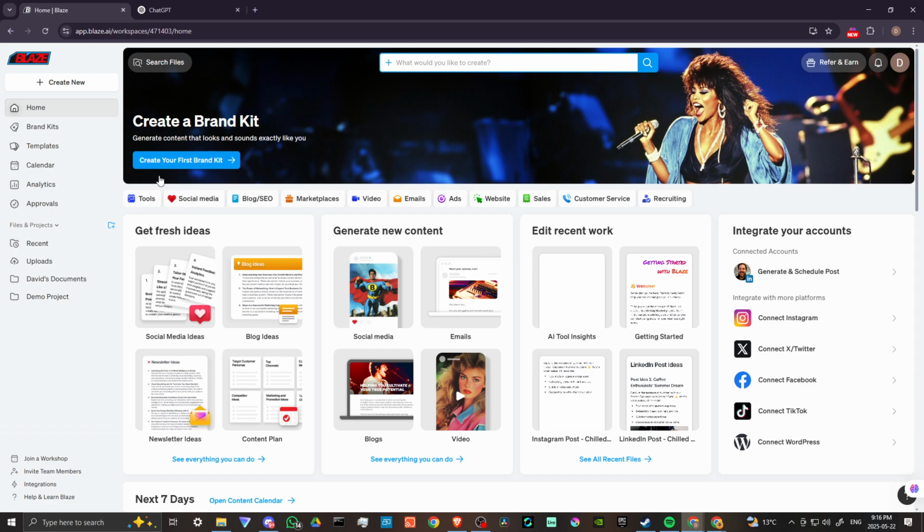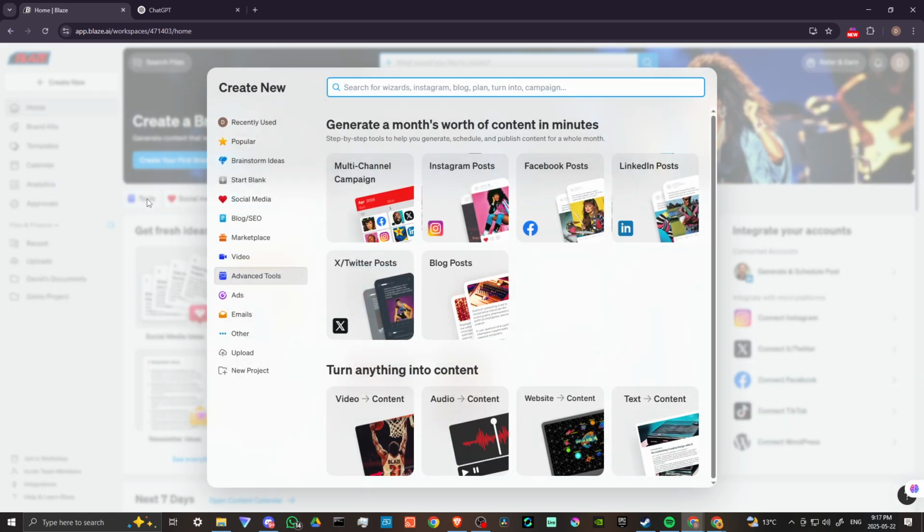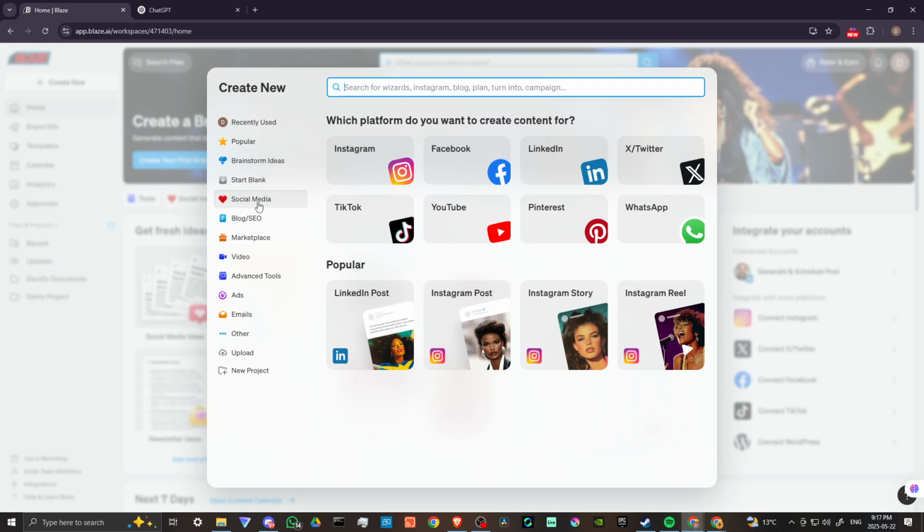With Blaze AI, it is more about AI agents that allow you to create content for different platforms, for your social media, for your business. We could take a closer look here at exactly what Blaze AI is all about. It's a little bit more of an organized platform than something like ChatGPT, where ChatGPT is very straightforward. Blaze is more organized to offer you different tools that you can take advantage of. So we'll go ahead and go through the different tools that you can take advantage of here with Blaze.